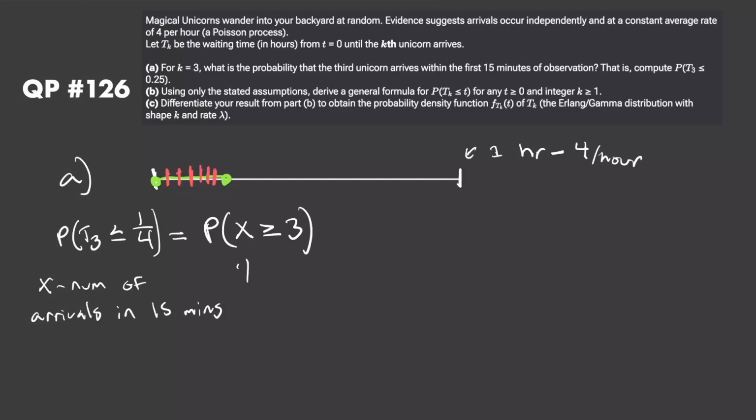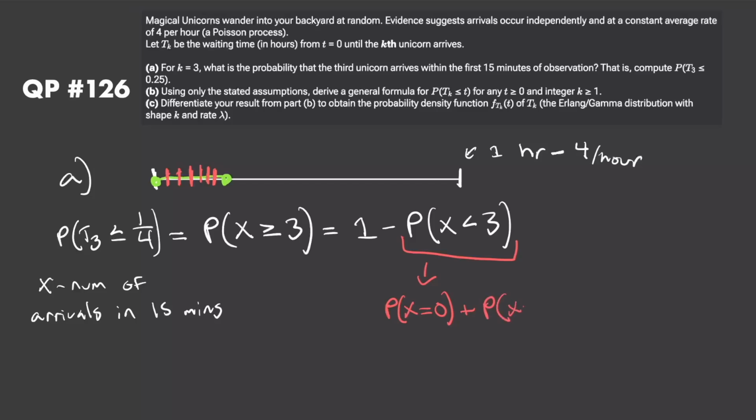Because the number of unicorns that come within the first 15 minutes could go up to infinity, this is going to be much simpler to express as 1 minus the probability that x is less than or equal to 2, or x is less than 3. That's because the probability that the number of unicorns that come within the first 15 minutes is less than 3 is just going to be equal to the probability that 0 unicorns come within the first 15 plus the probability that only 1 unicorn comes plus the probability that 2 unicorns come. And obviously x is Poisson.